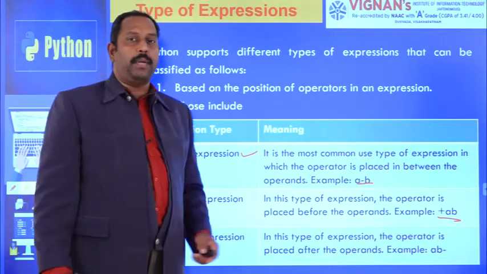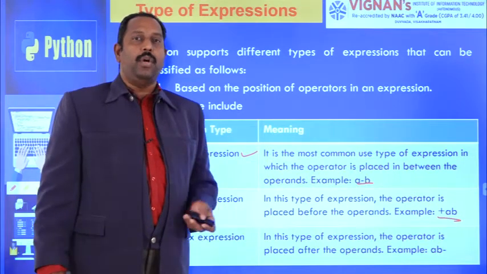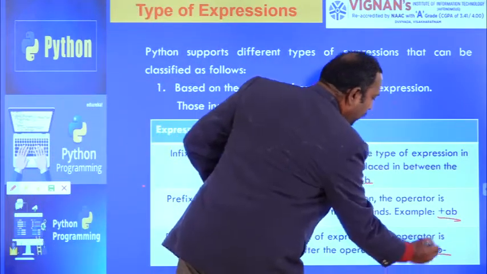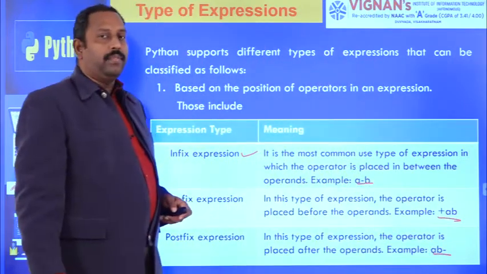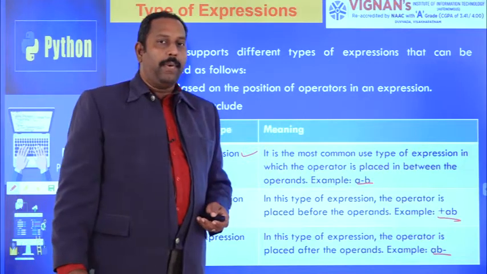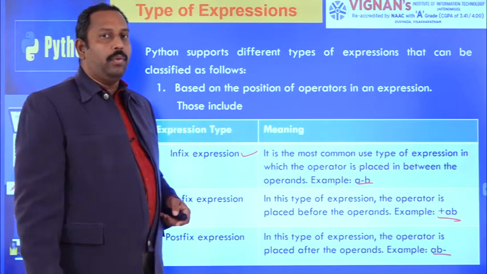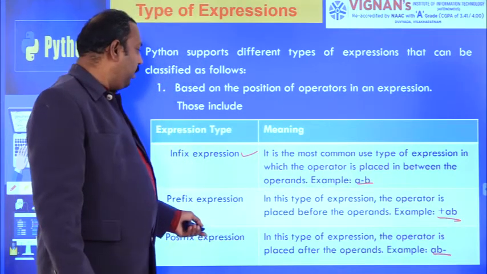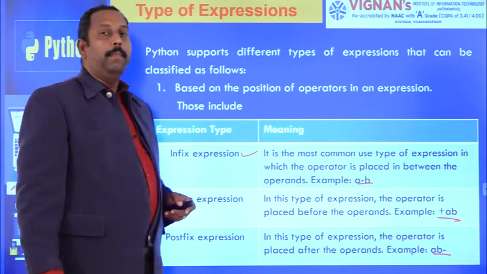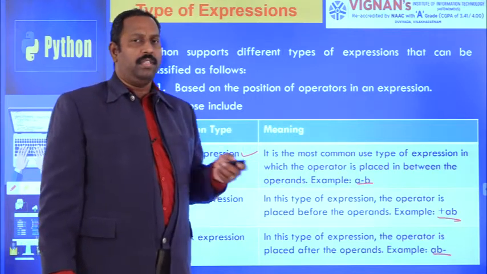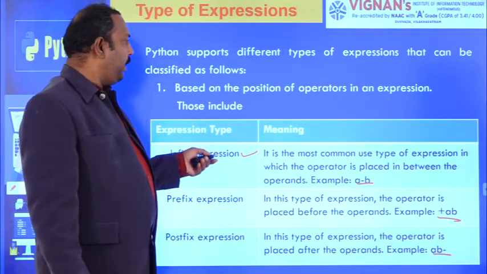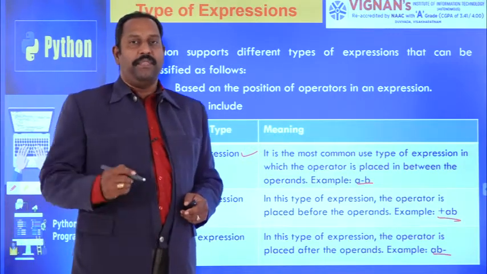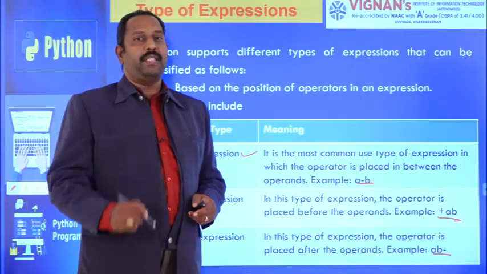In this type of expression, the operator is placed after the operands, that means here you see AB minus. First you specify operand 1, next operand 2, next the operator, and that combination is called postfix expression. So based on the operator position, it is divided into infix expression, prefix expression and postfix expression.